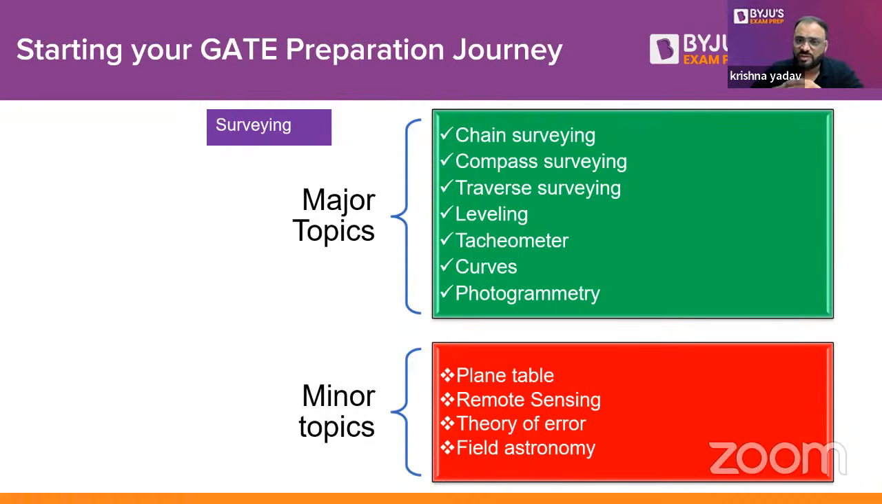You can go with chain surveying, compass surveying, traverse surveying, leveling, tachometry, curves, and photogrammetry. These are the major parts which are mostly asked in the GATE examination. The minor portion is plane table, remote sensing, theory of errors, and field astronomy. These are not the mostly asked topics in the GATE examination.